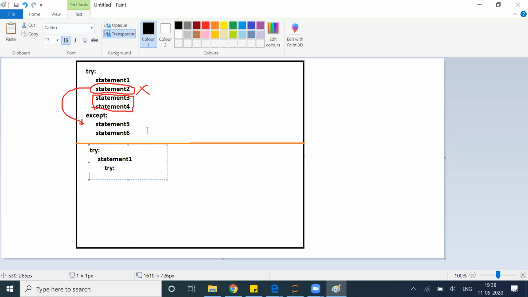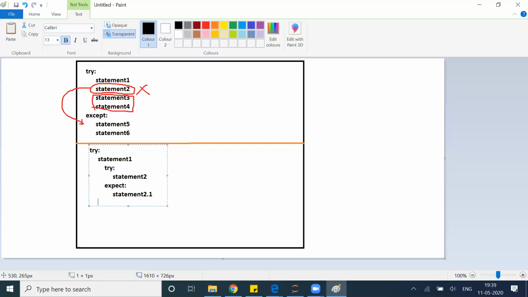I will have one more try block. Statement 2 will be there. If something goes wrong in statement 2, then statement 2.1 will execute.